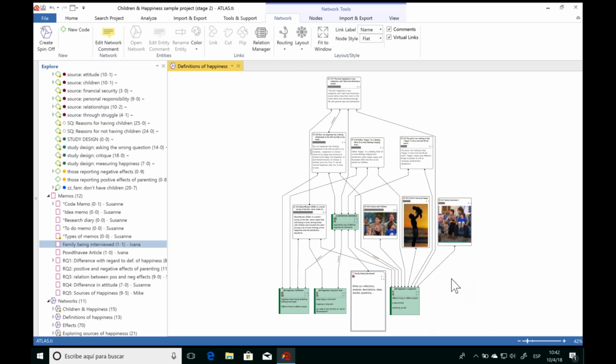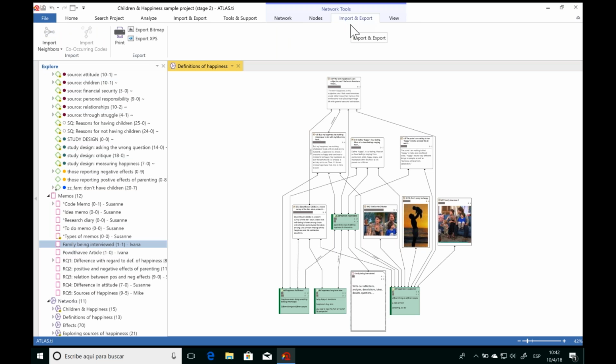And so those are some of the ways that we can work with networks. And you can, of course, create as many networks as you'd like if you want to use it for analysis or to create your own theoretical framework or to just summarize your findings. The networks are very flexible. And then, of course, you can also export this network as an image or a PDF file, and then you can include this in your final report or your presentation.